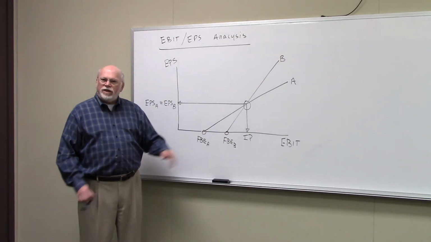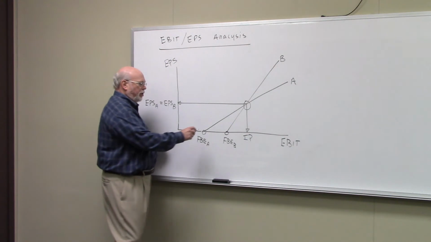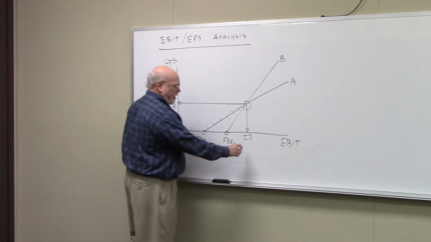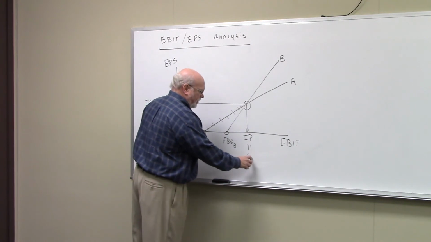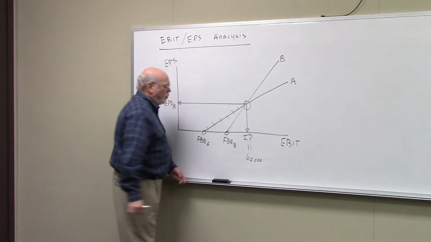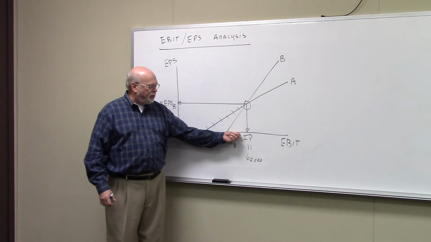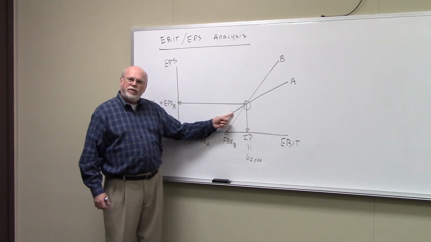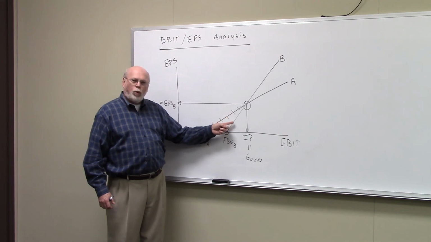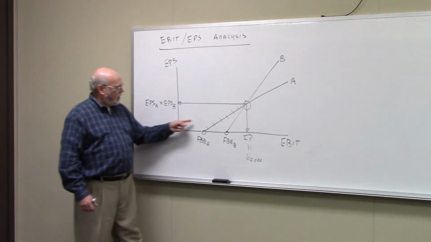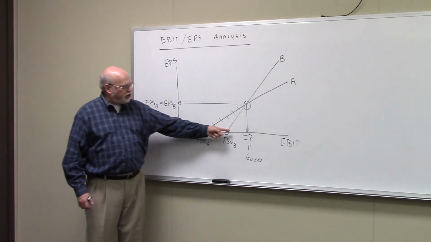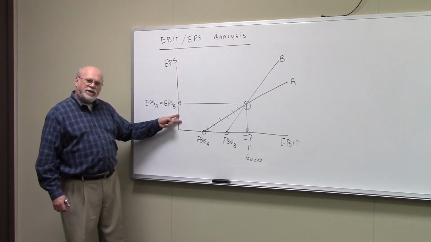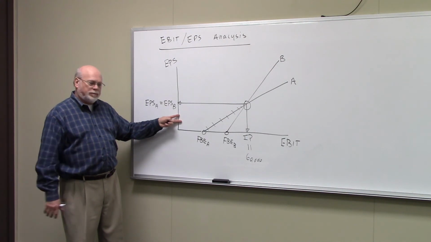Now, what we use that for is, once we know that number, we will say, well, if we expect, and let's just give this a number of $60,000, if we expect our EBIT to be less than the indifference point, then we'd rather be on this line than that line. Why? Because if we're on this line, we would have a lower earnings per share than if we were on this line. And remember, the purpose of this is to maximize earnings per share.